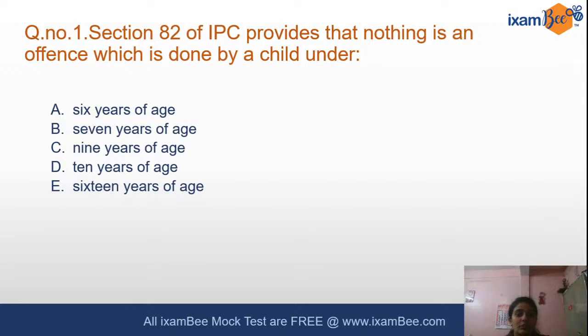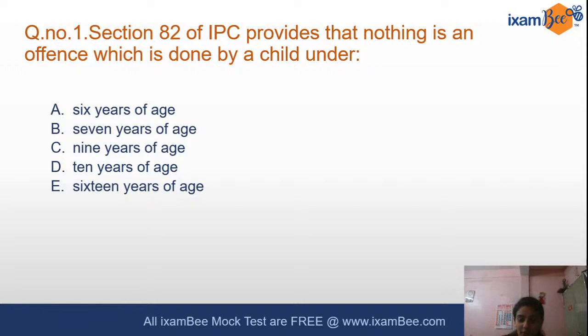Section 82 of IPC talks about a general exception that provides protection to an offense committed by a child. But what is the age limit for that child is provided in these options.